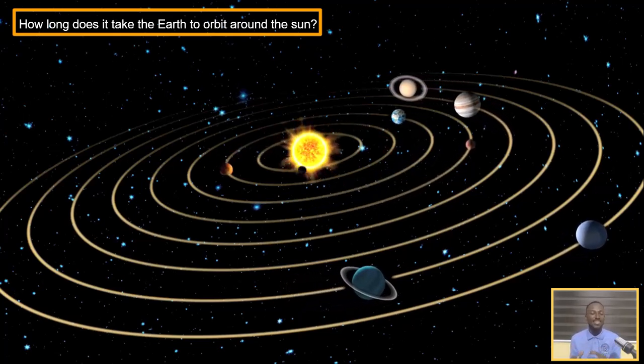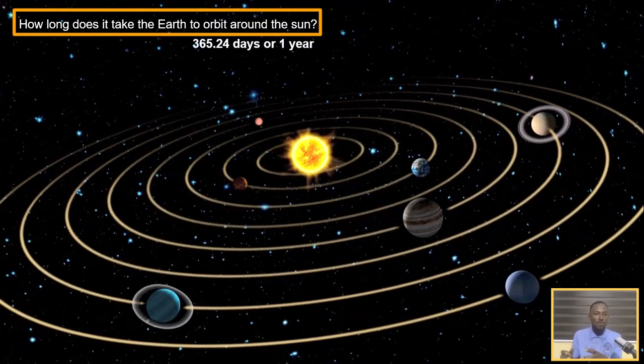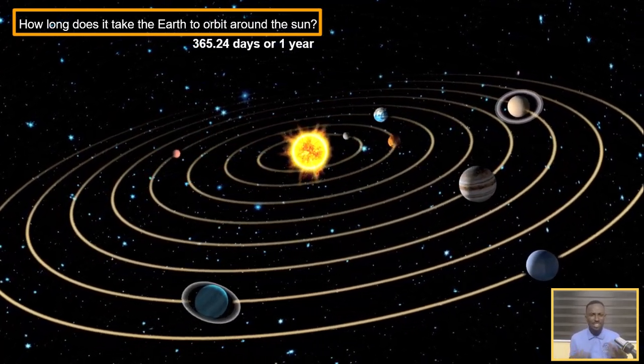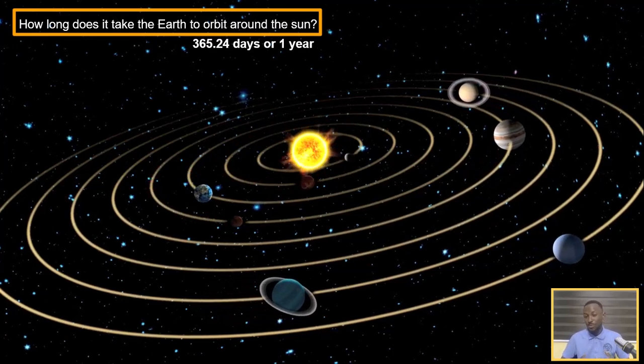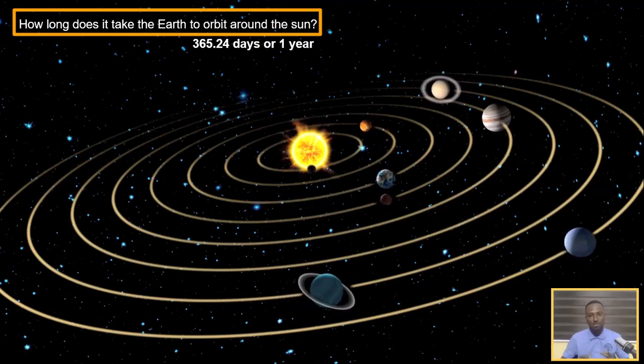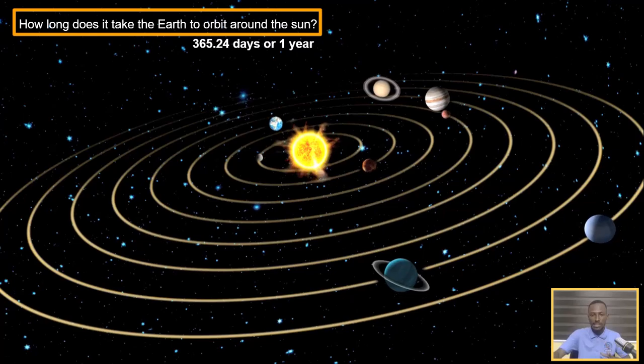And 1 year is equivalent to 365.24 days. That is basically 365 and a quarter days. So if you meet such a question, you could say 1 year or 365 and a quarter days.